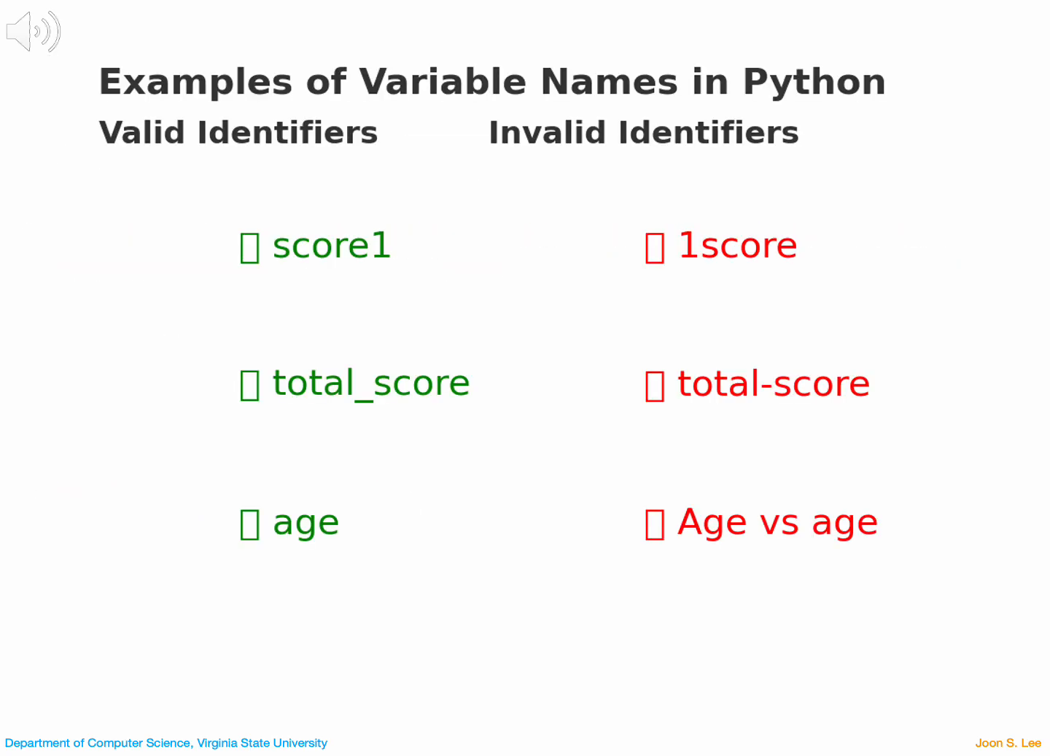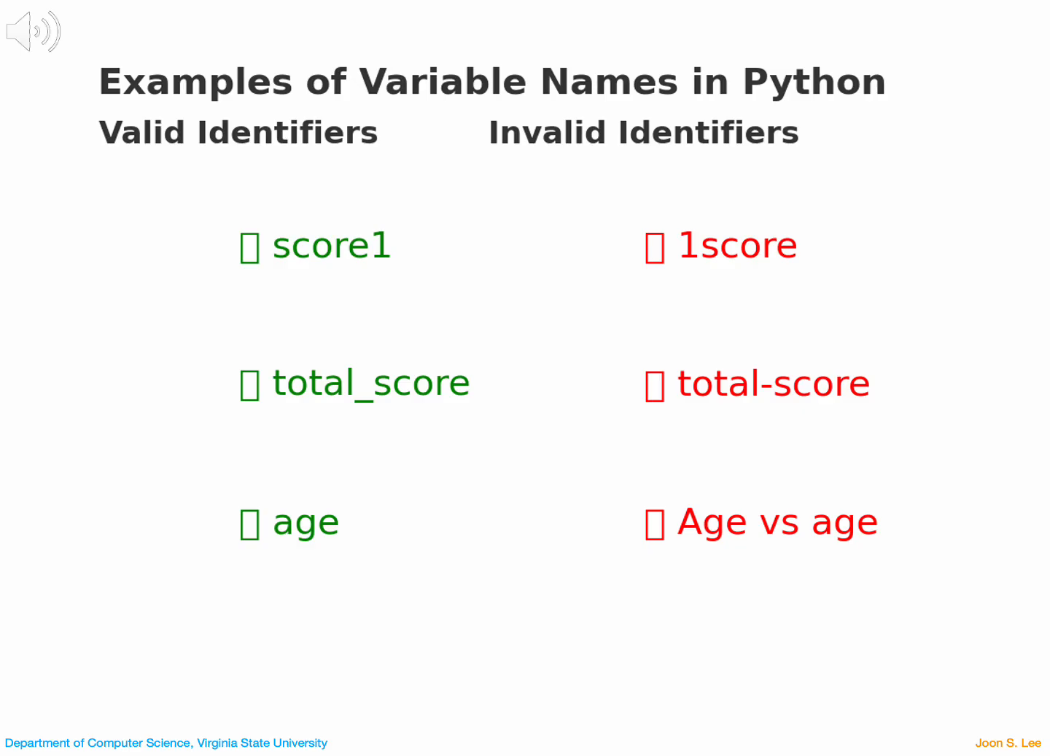Here are some examples of variable names in Python. On the left side, we see valid identifiers. score1 is valid because it uses letters and numbers and starts with a letter. total_score is valid because underscores are allowed. age is valid because it's just letters.